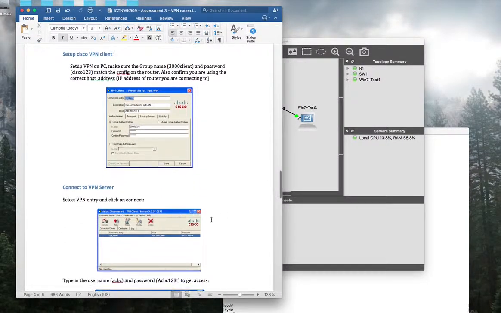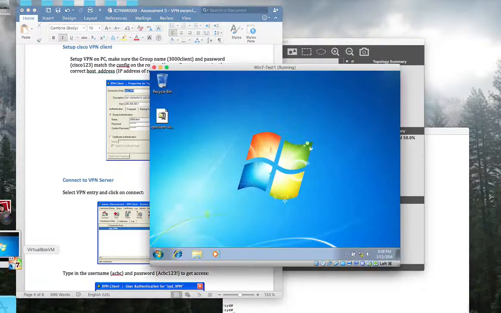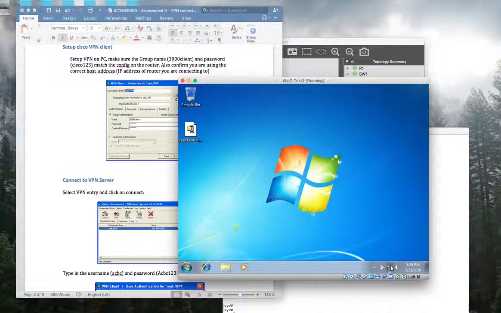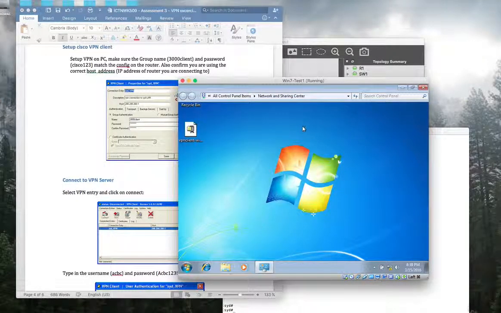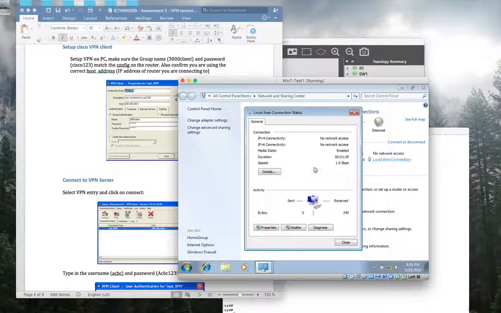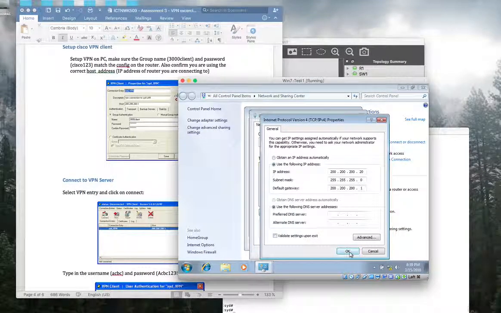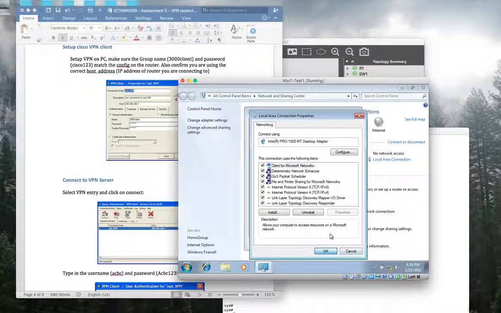So I hope the window is restarted now. Alright, very good. Now it's all reset. Before we move on to the VPN client, I want to double check whether we have the correct IP address or not. IP version 4, yes, it's still the correct IP address. Very nice.